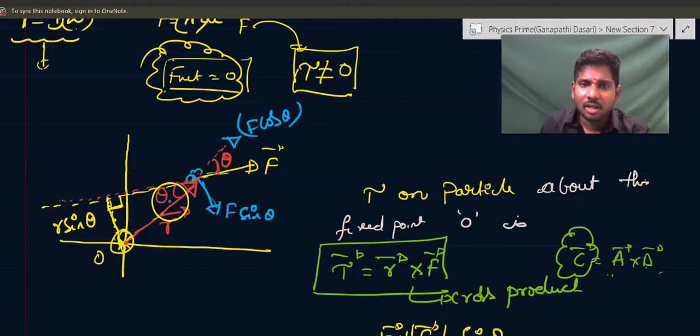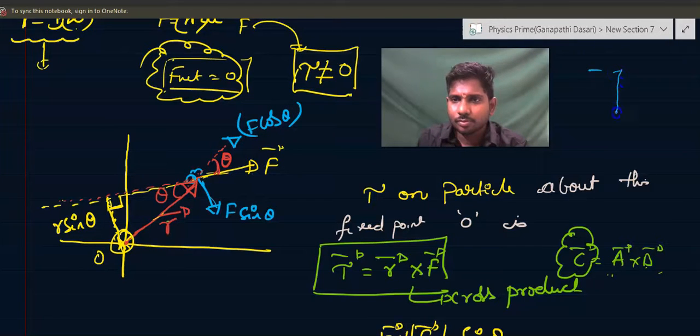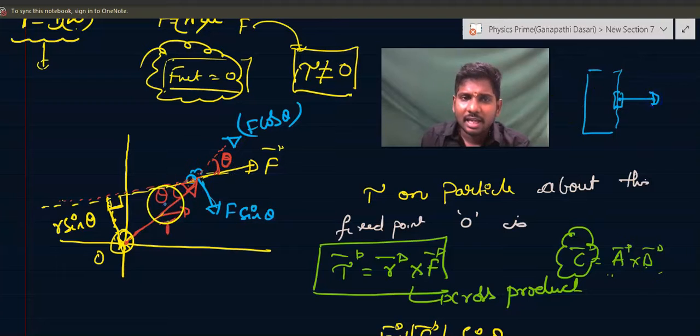Like you see, there is a door in your house. If you catch this end of the door and try to pull in this forward direction, will the door rotate? No, because the angle between this F cos theta and the position vector is 0. Both are in the same direction.